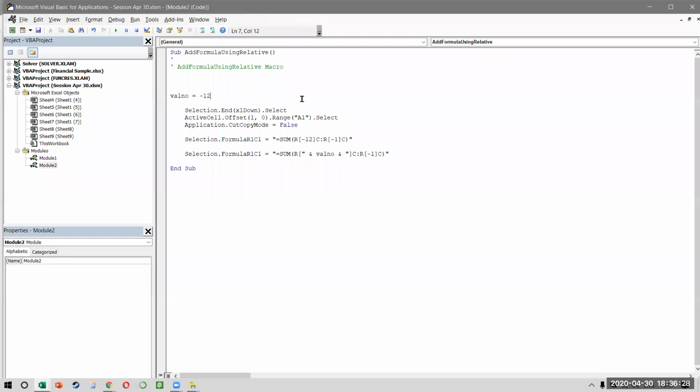I will put it here. Now, what is it doing? It is saying rows.count of which column? Of column 1.